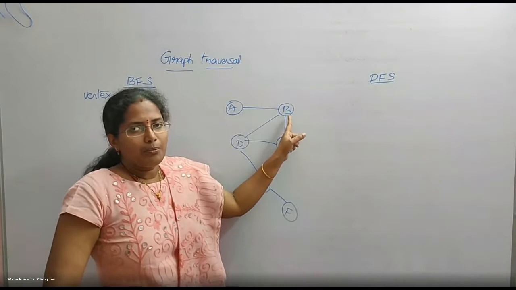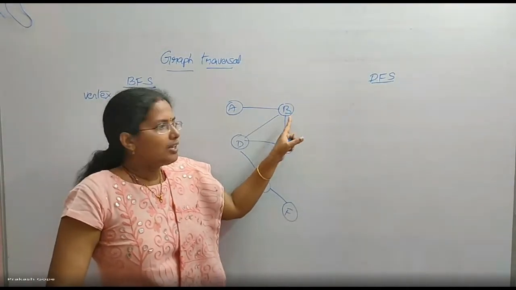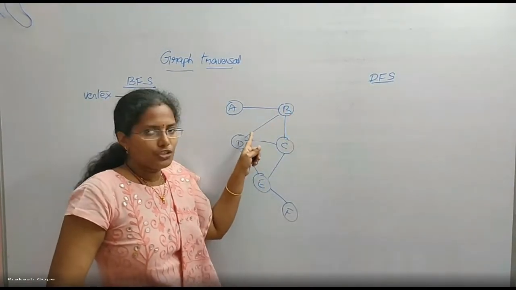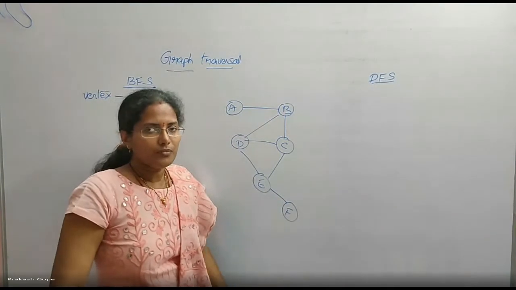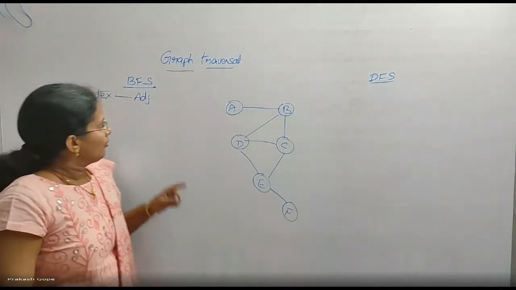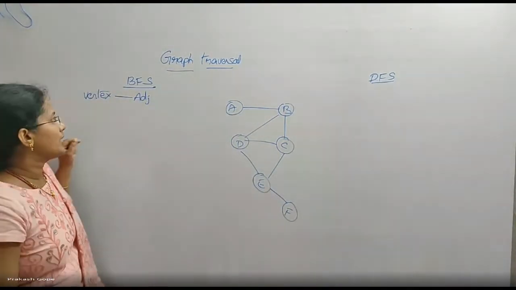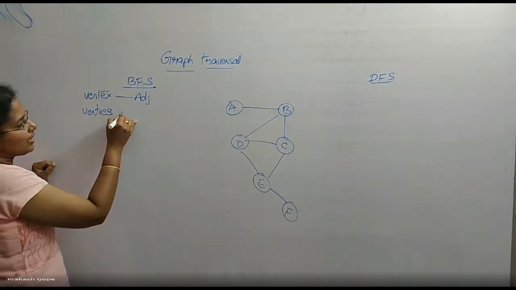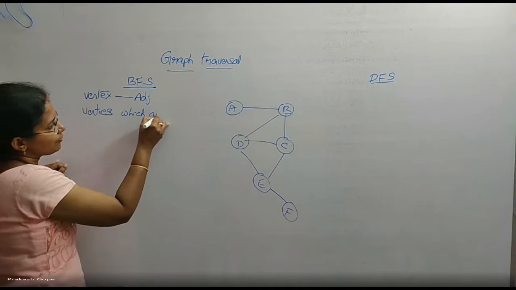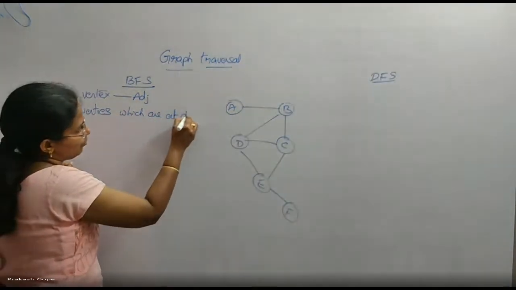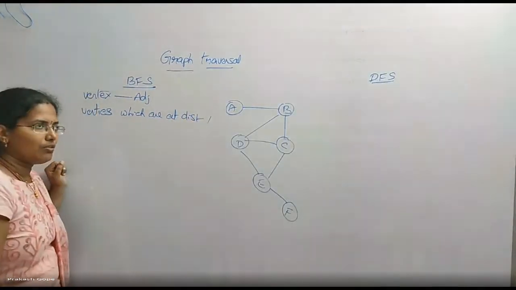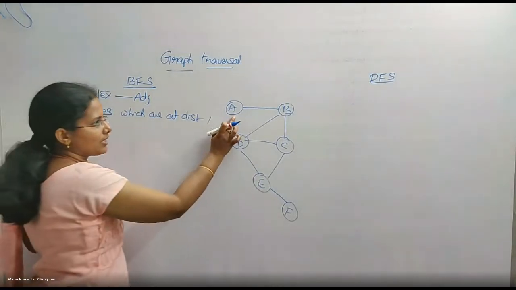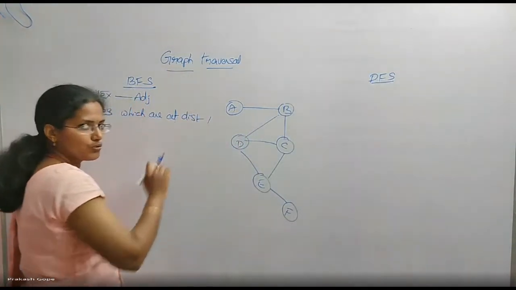Now I will pick up one of the vertex at level 1 and then I will cover all the adjacents of level 1. This is nothing but first we are covering all the vertices which are at a distance of 1 from source vertex.